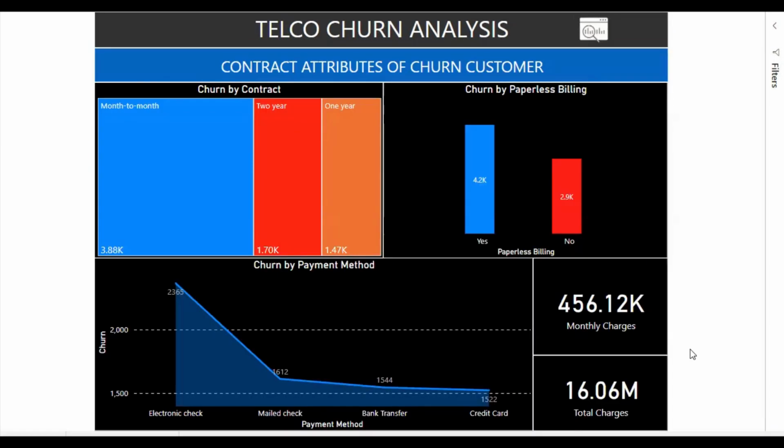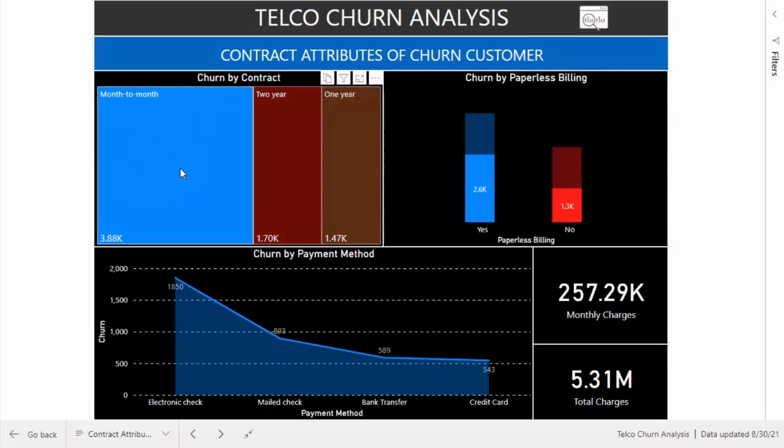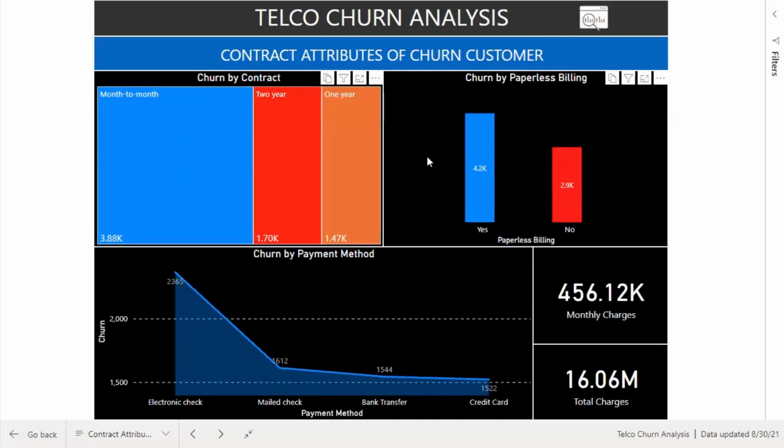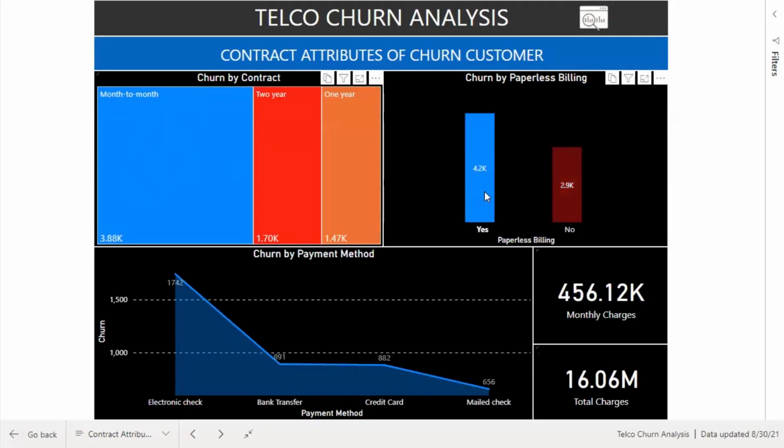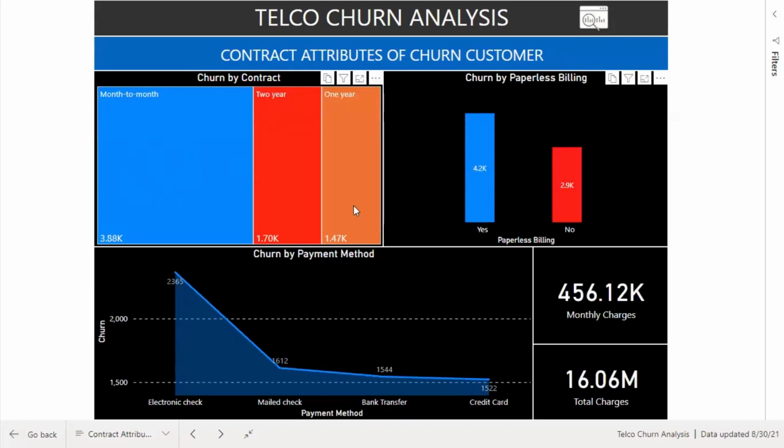Contract attributes indicate contract aspects and gather the attributes contract, paperless billing and payment method. This gives insights regarding the contract aspects that can make a subscriber more likely to churn. The majority of customers that cancel their subscription have a month-to-month contract type and paperless billing enabled. Customers that have electronic check as payment method are more likely to leave.